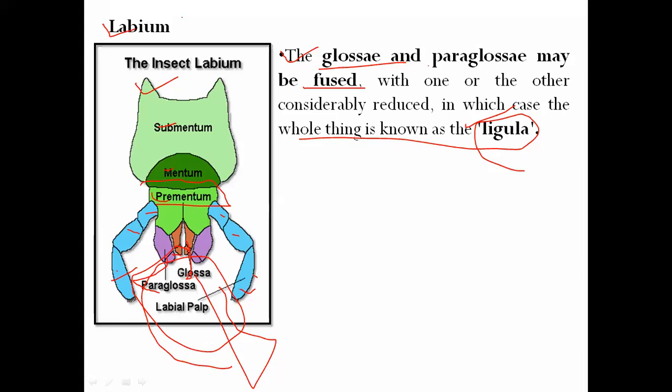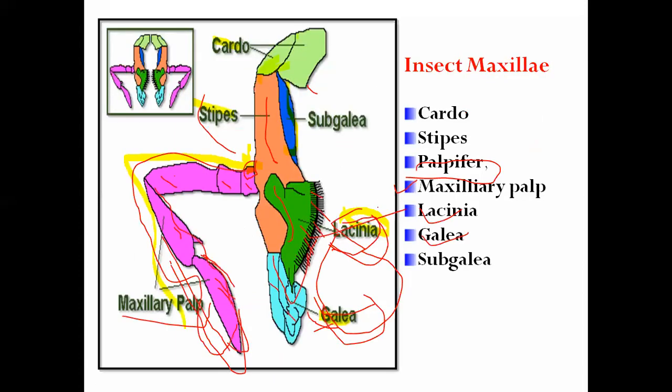Sir, can you please explain lacinia again? Okay, lacinia. This is the lacinia, this part, which is called the inner lobe of the insect maxilla.